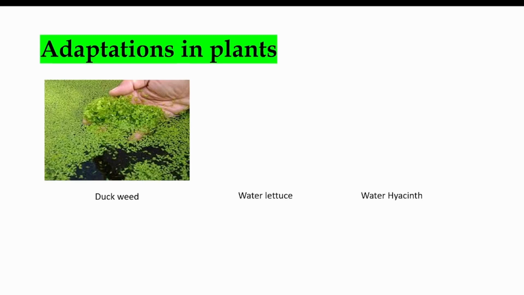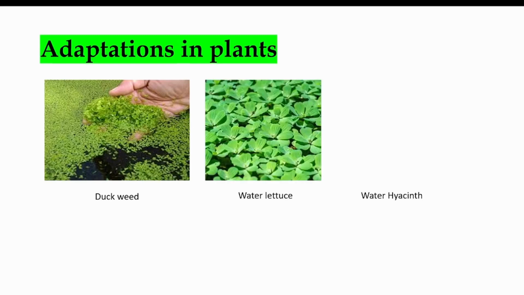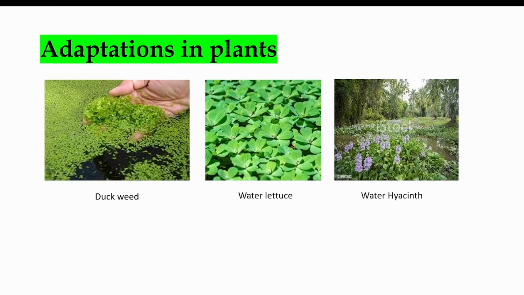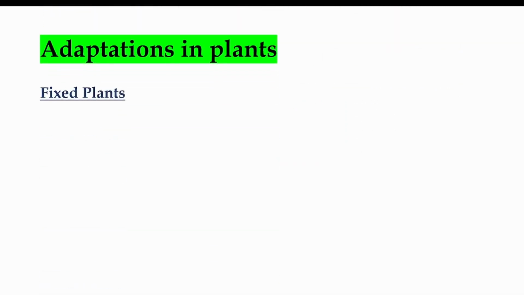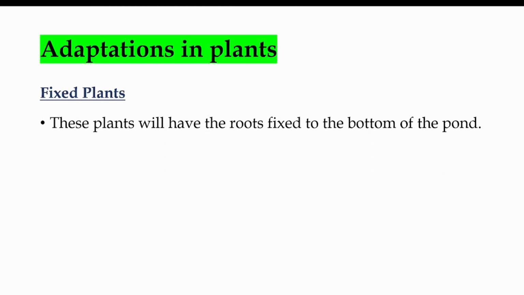See, this is a duckweed, water lettuce, water hyacinth. This is how they float on water because they grow on the water surface. The small animals which cannot bear the sun's heat will be protected by these types of plants. That is the floating plants. The next is fixed plants.